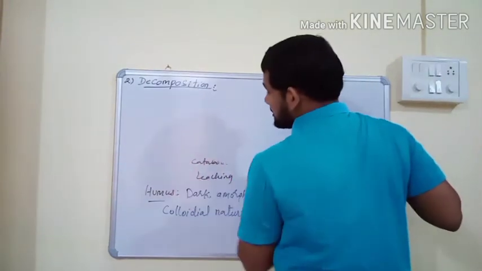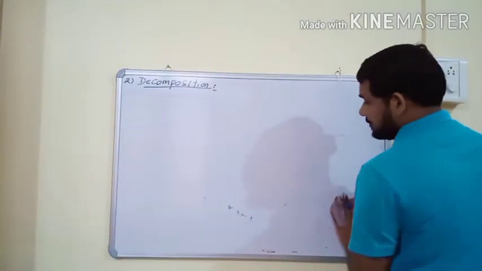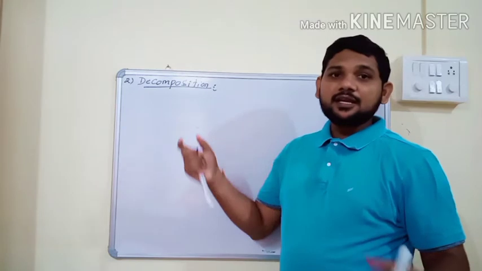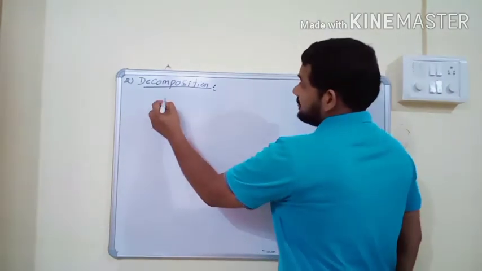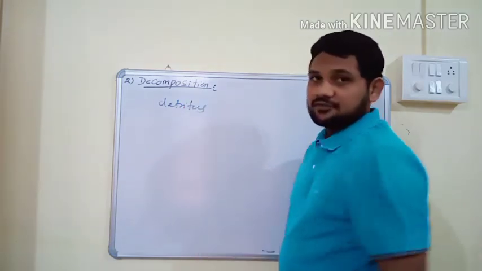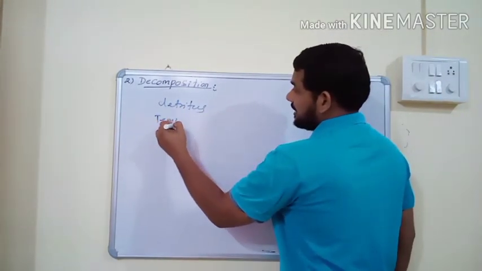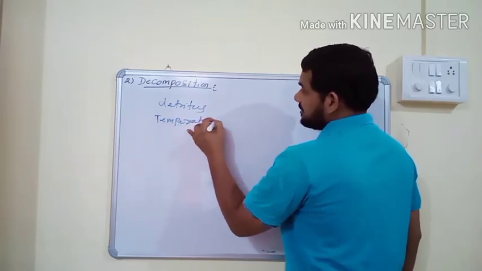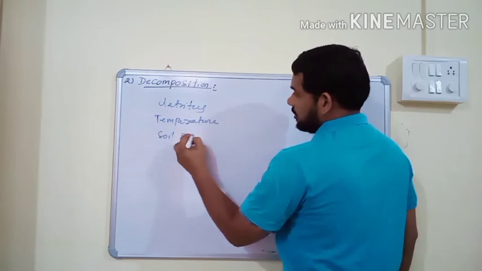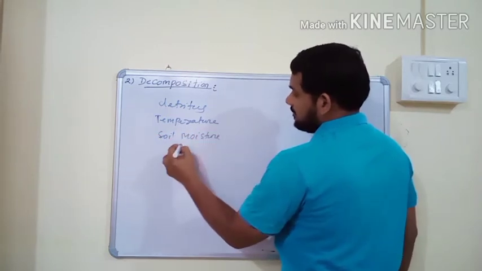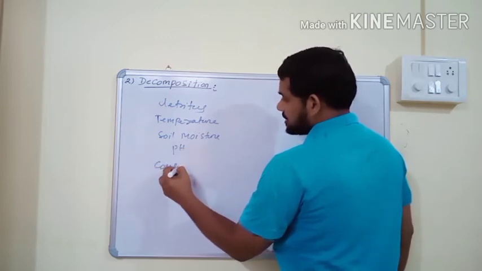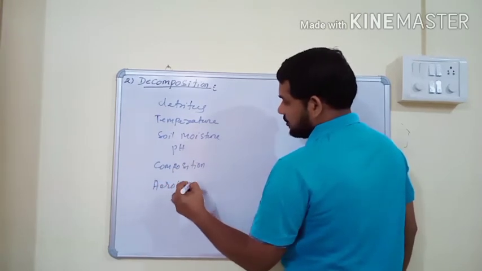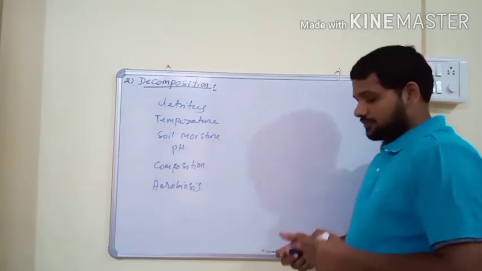And this decomposition process is affected by a number of environmental factors. The decomposition process depends upon the chemical quality of detritus. If chemical quality is rich, then the decomposition rate is very high. It is also influenced by temperature, soil moisture, soil pH, composition of detritus and aerobiosis. So these are the factors which influence the rate of decomposition.